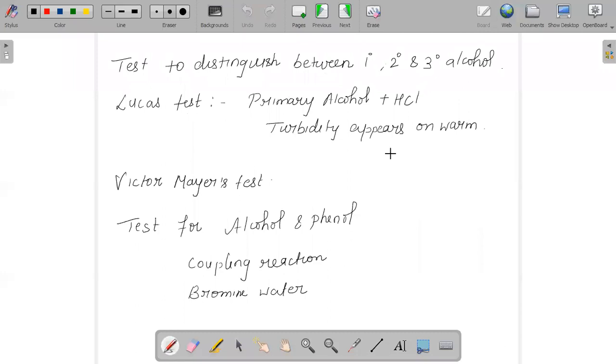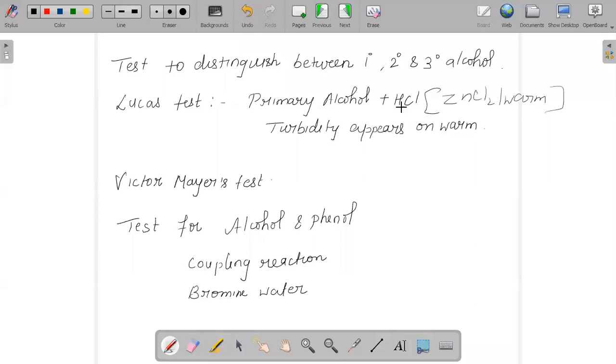And there should be a test in order to determine whether the given alcohol is primary, secondary, or tertiary. So the first test which is being used on a regular basis is called the Lucas test. In Lucas test, if I treat a primary alcohol with hydrochloric acid in presence of ZnCl2 and warm, then you will get a turbidity on warming that.